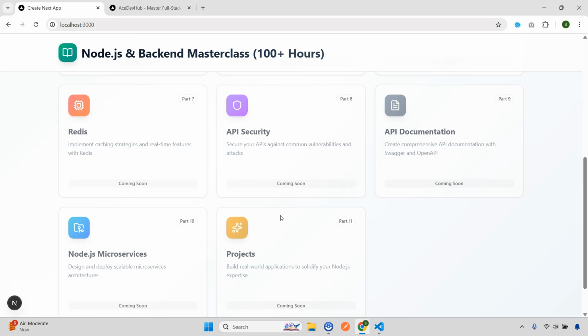Now remember, this project is purely a backend project that we are going to create, where at the end we are going to integrate it with our front end. So at the end it's a full stack project.